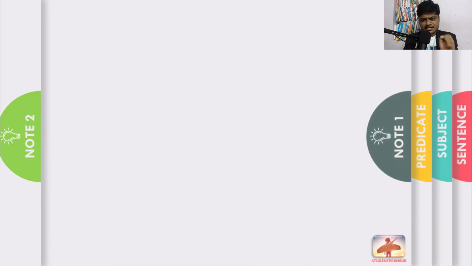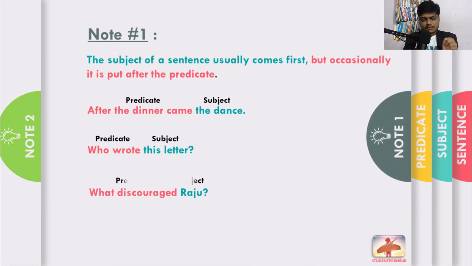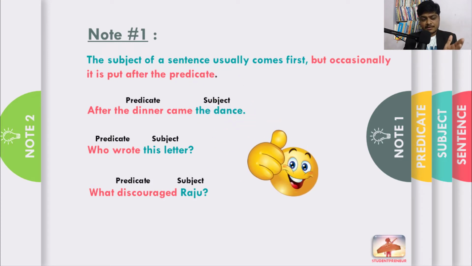There are some exceptional cases in this subject and predicate. Let's learn it. Subject of a sentence usually comes first, but occasionally it is put after the predicate also. We feel that sentence is equal to first subject, next predicate. No. Sometimes predicate comes first followed by subject. Look at the examples. After the dinner came the dance. In this sentence, after the dinner is the predicate. See, starting part of the sentence we got predicate.